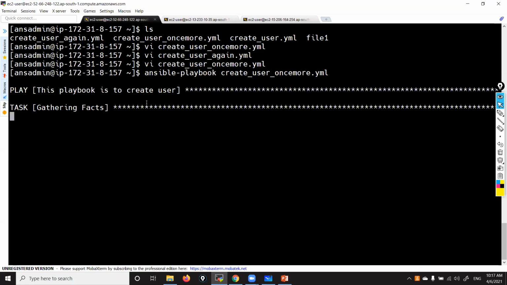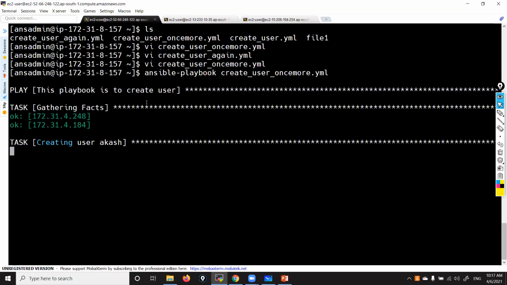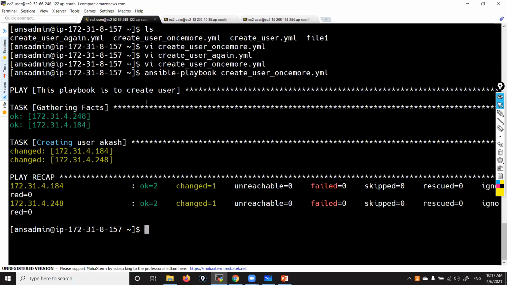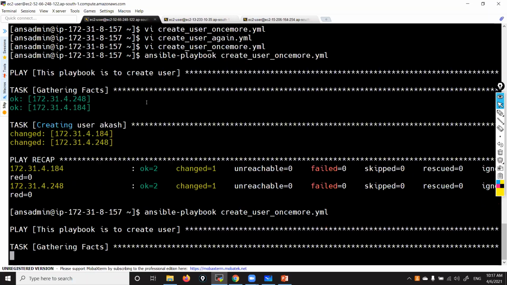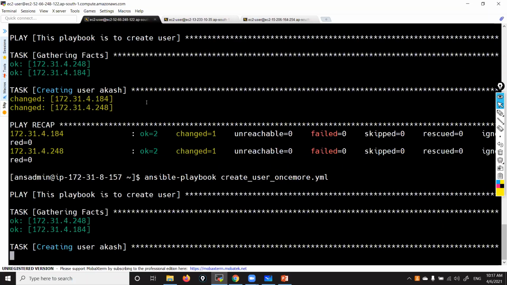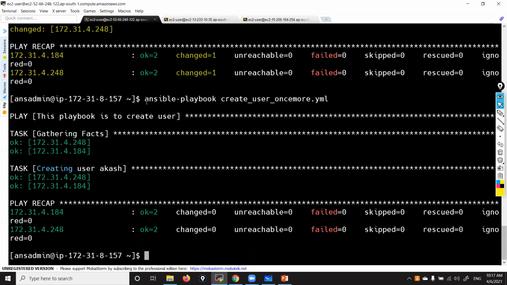Enter. You can see that is how it works. Now if you repeat that same command, it will not take any action because that user is already there. That is how we can do it.